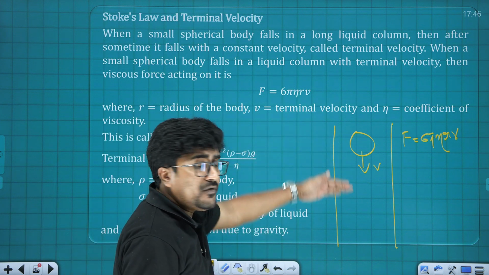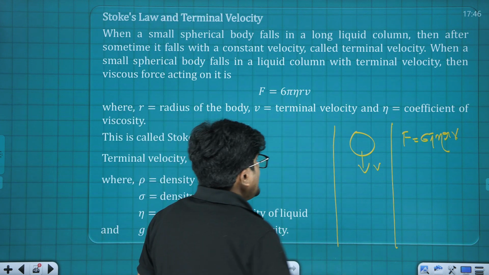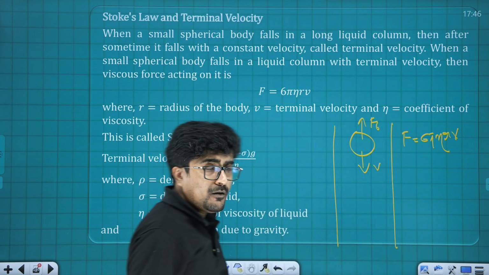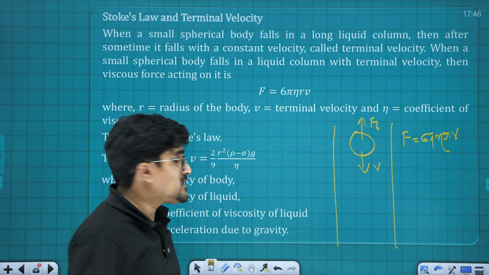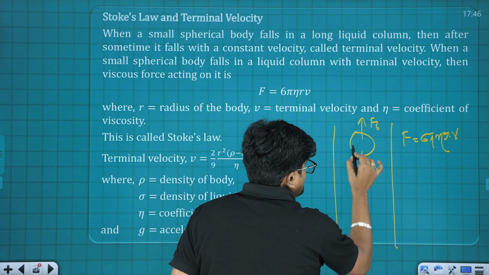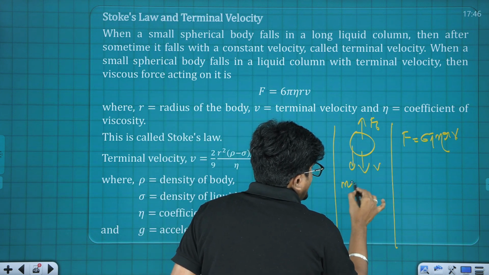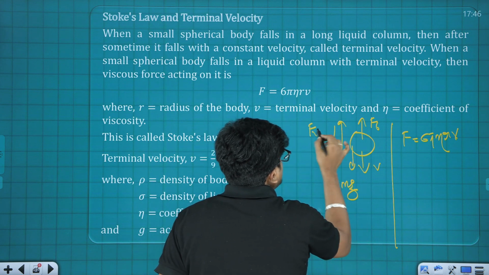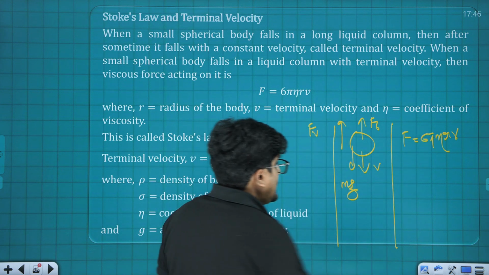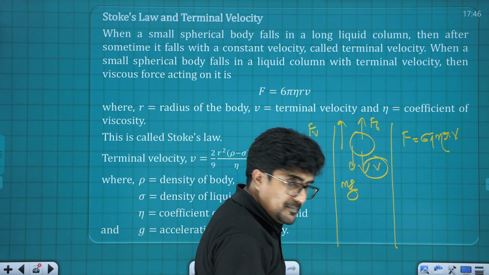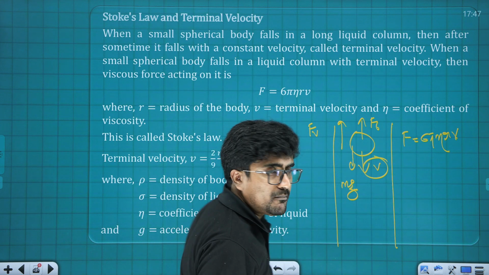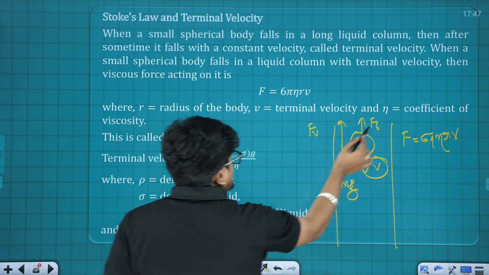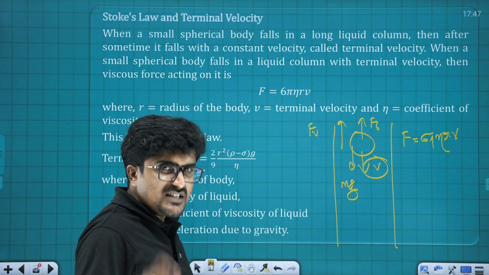If it keeps on moving like this inside the liquid, definitely there is going to be a buoyant force also. So at a time 3 forces are acting. First one is its weight acting in the downward direction, that is mg. Next one is the viscous force F suffix v, that we already marked, and the third force is the buoyant force F suffix b.